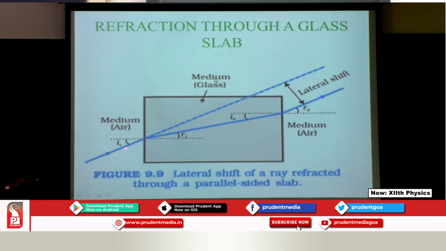Now, in absence of glass slab, the incident ray would have travelled like this. So, what the glass slab has done is changed the path, and this is your emergent or the final ray coming out. And you can see, though the incident ray and the emergent ray are parallel, there is a lateral shift. So, glass slab has caused the lateral shift. There is no deviation, but there is a lateral displacement. Okay, so, this is how the refraction through the glass slab is.